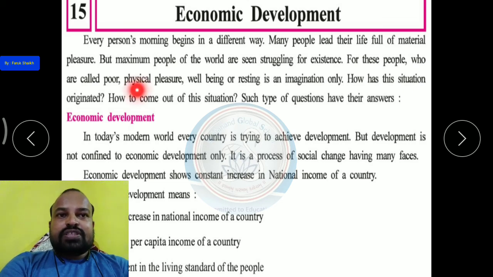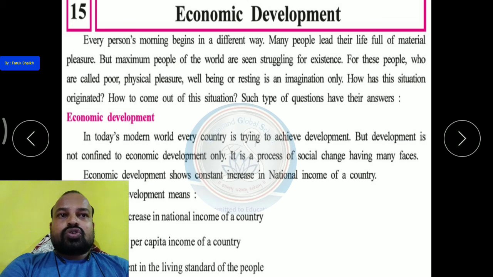So physical pleasure and well-being exist only in imagination. Physical pleasure and this well-being, all are existing in imagination only. वो सिर्फ एक imagination है for them, for the poor people. उनके लिए सिर्फ एक कल्पना रहती है, because they don't have money to buy that type of pleasure, that type of well-being.